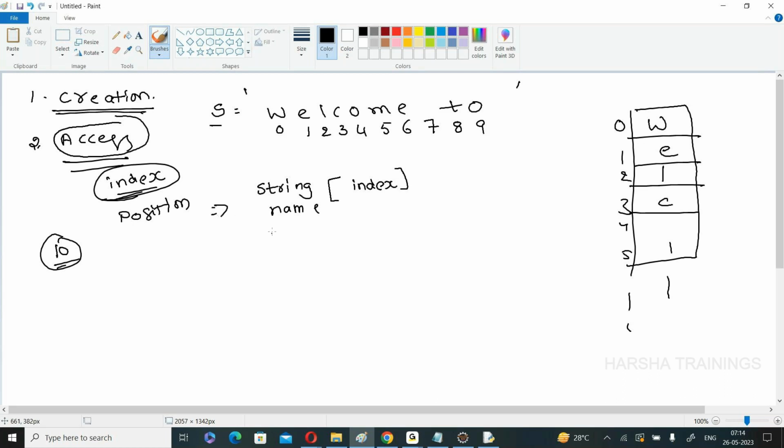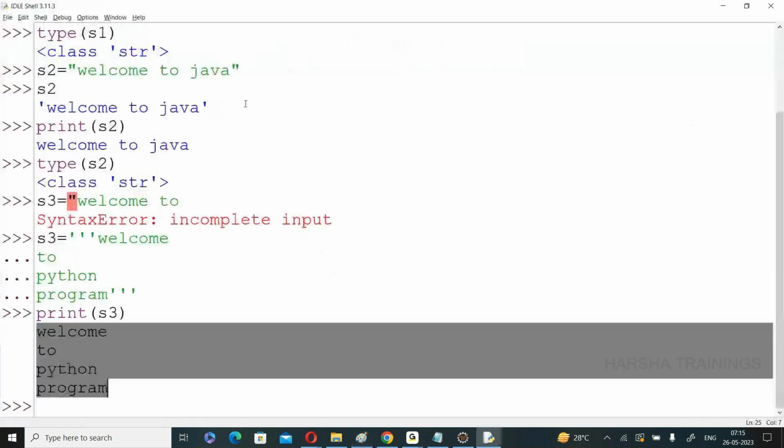Now, what is our example? S of 2, like this. S of 2. What is the meaning? We are extracting the character at the second position from the string S. So, what is the answer? L is the answer. L is the answer. Move to this one.